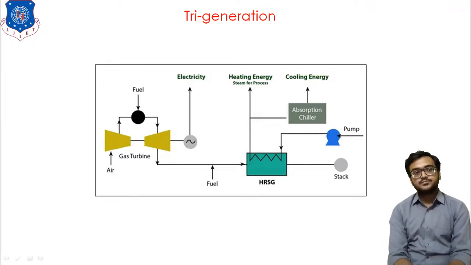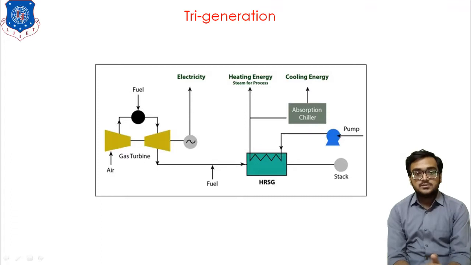For example, here in the gas turbine, we supply air. The compressor will compress the air and supply it to the combustion chamber. Inside the combustion chamber, because of the supply of fuel, combustion is initiated, and at the outlet we get extremely high pressure, high temperature gas. This gas is supplied to the turbine. As the turbine rotates, we are able to produce electricity via the generator. So electricity is our first output.